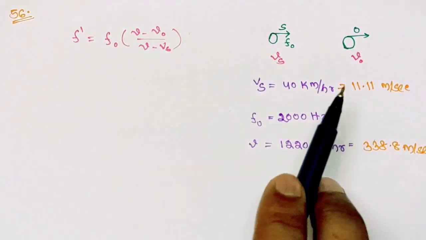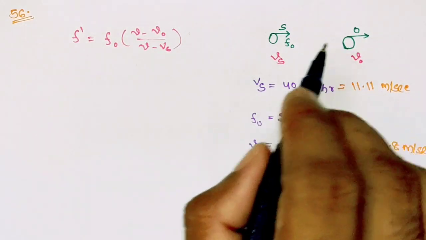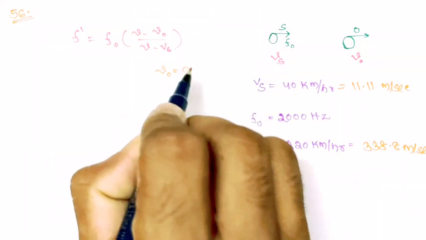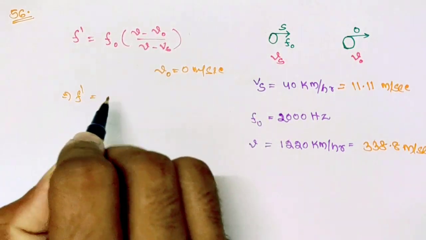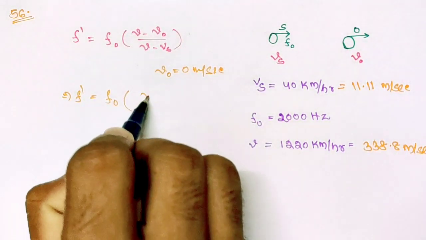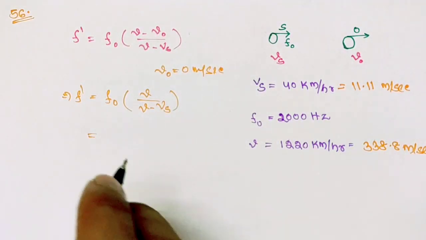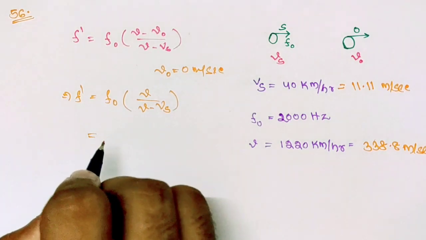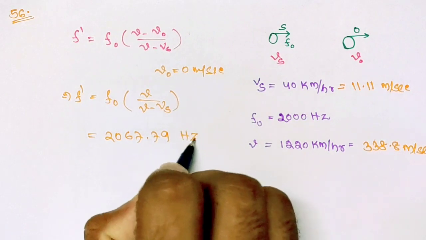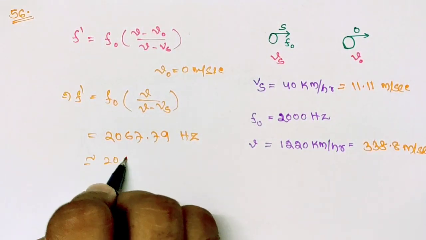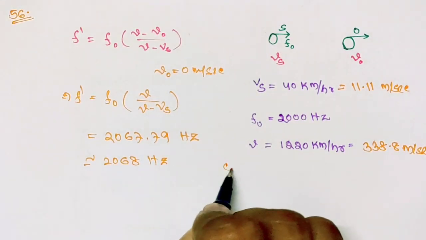Here V naught is not given in the question, so we can take observer to be at rest. So V naught equals to 0 meter per second. So apparent frequency f dash equals to f naught times V by V minus Vs. So now using all this value, you will find that it is equals to 2067.79 Hz, or approximately you can write 2068 Hz. So your correct option is option C.